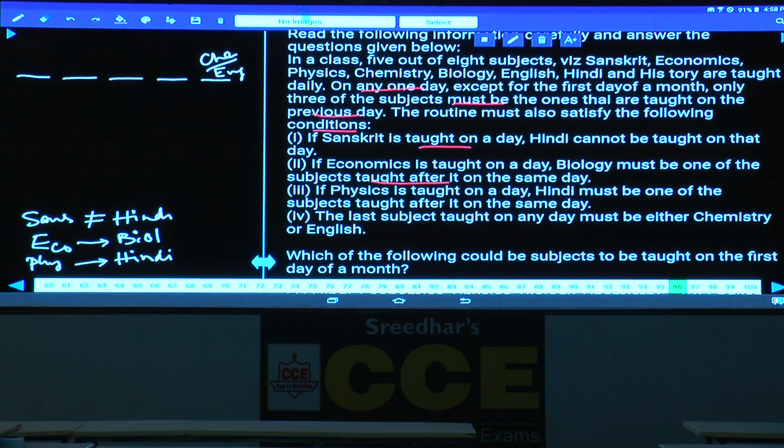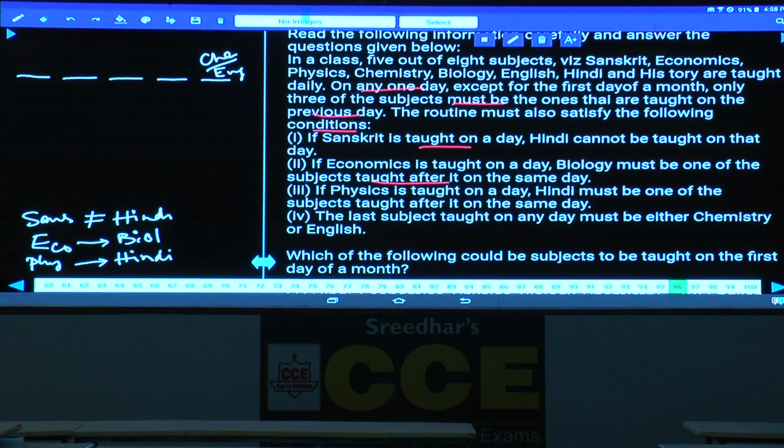Then question number 96. Which of the following could be subjects to be taught on the first day of a month? Now these types of questions come under selection criteria. In these, we cannot finalize the arrangement and we will not get an arrangement at all.